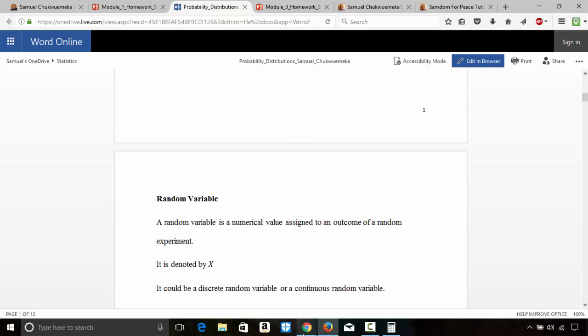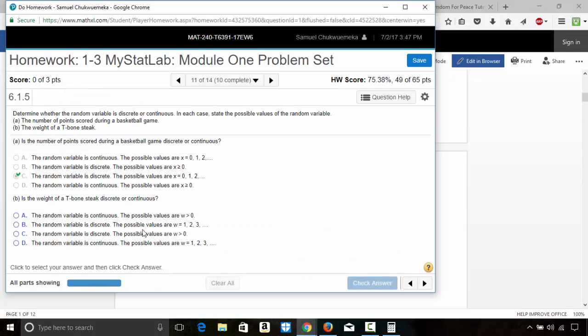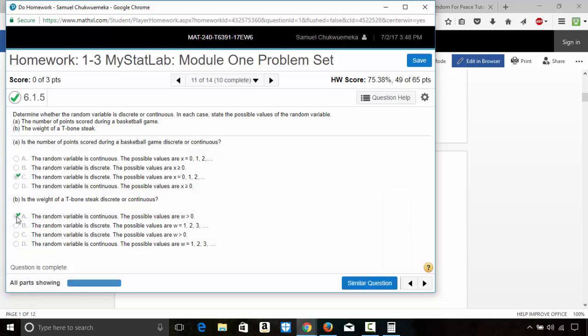Probability distribution. So the weight is continuous, and because it's continuous, there are several weights in between the possible values. You can't have it as 1, 2, 3. No. So we just say weights are greater than 0. Okay, continuous. And that's it.